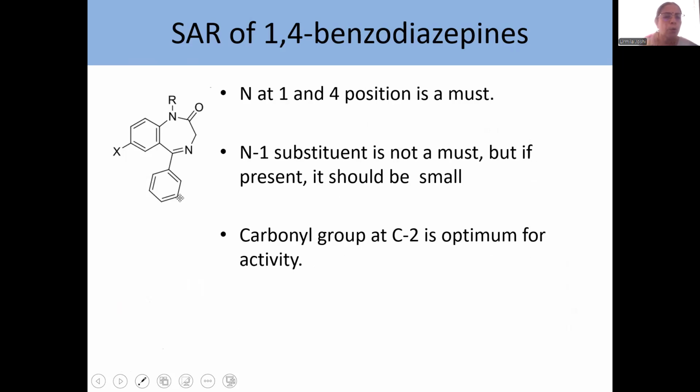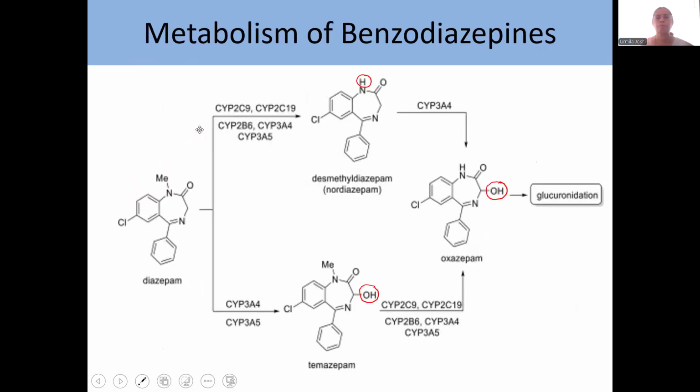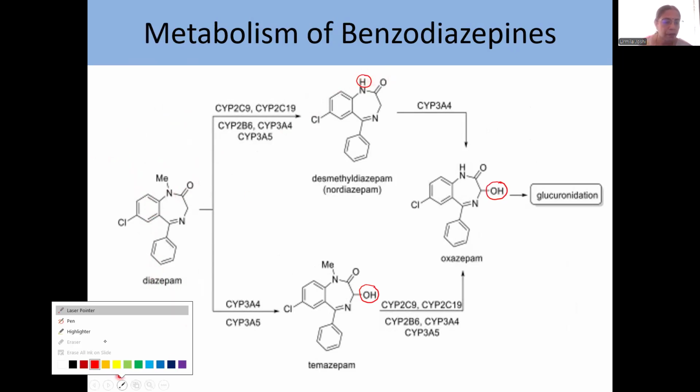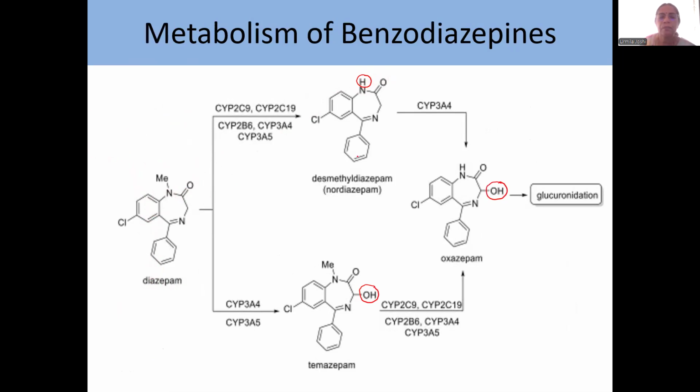Okay, so how will you remember? First start with this, then say these are not to be substituted, then about phenyl, then the 1,4 nitrogen, 3 and 2. Okay, go stepwise. Now, metabolism. I have given here the metabolism of diazepam. What happens? N-demethylation is quite possible. Okay, so that is what is happening over here. N-demethylation has occurred.